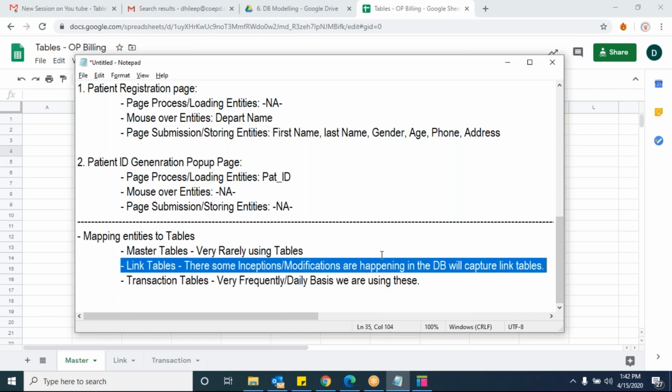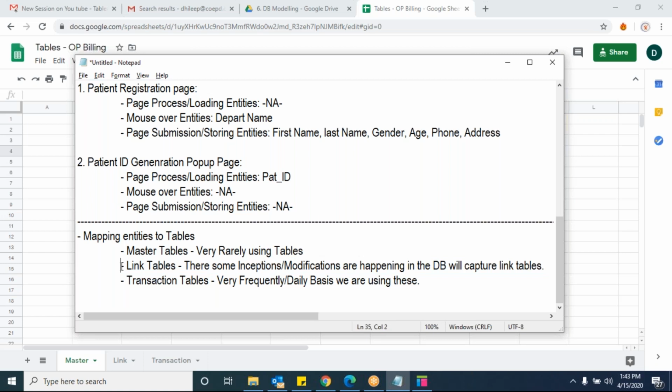Yes, because it's not simply updating that information. Later on, the patient may file a case: this guy changed my mobile number and email ID, for example. At that moment, using these link tables, you can see when the patient ID was updated in the master table, which receptionist or which person updated the mobile number, what time he updated, and what day. These details, where will we get them? From the link tables. Is that clear now?